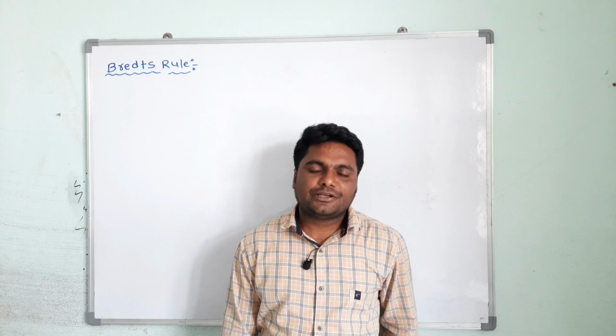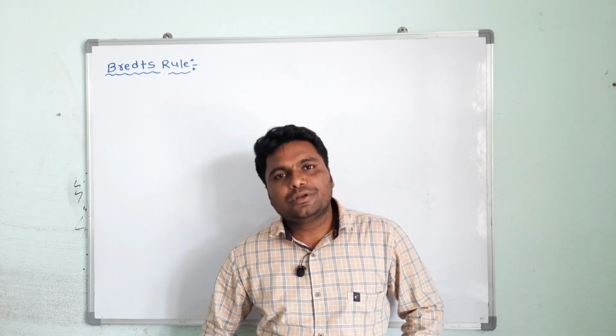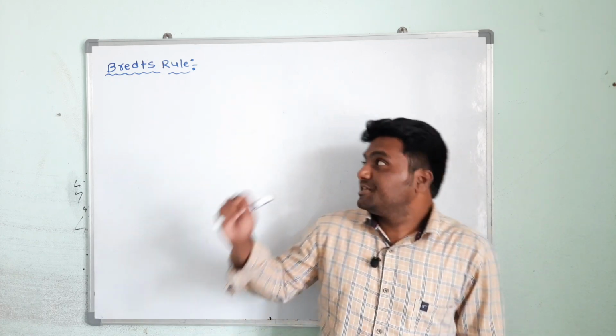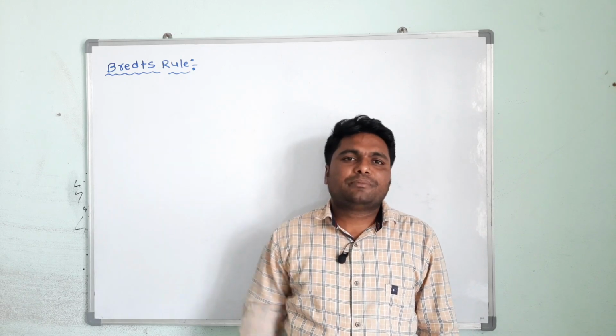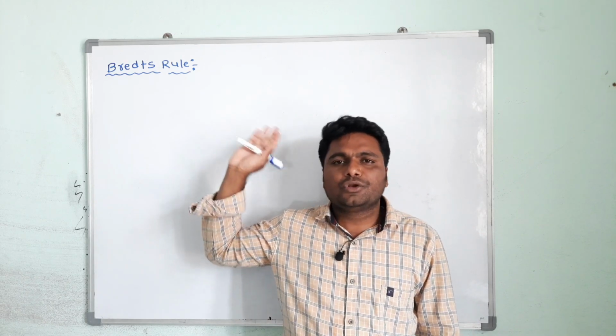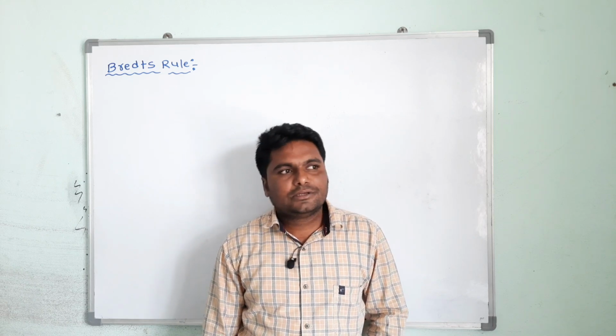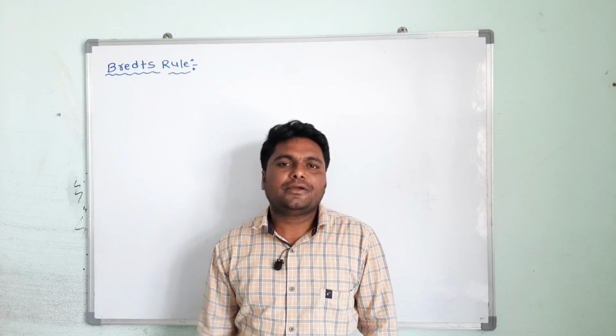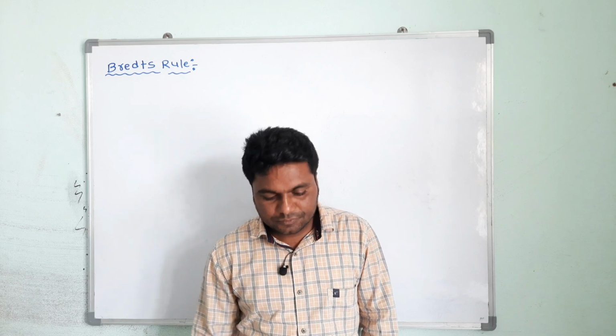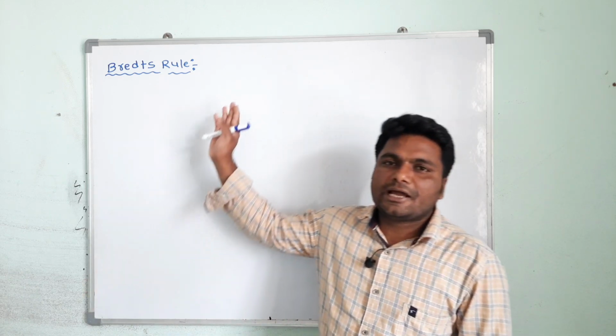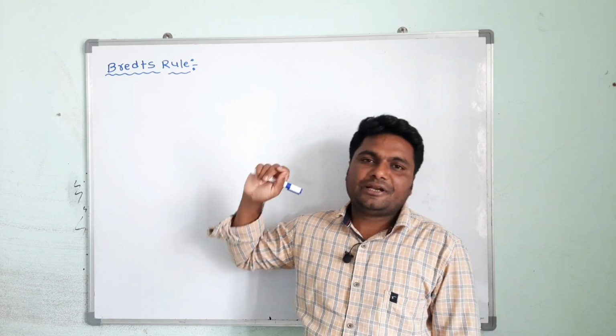Today I am going to introduce you to a very important rule from GOC, that is Bredt's rule. By using this rule, we can decide the stability of carbocation, carbon free radical, and even the stability of the pi bond also. So without wasting time, let's start: what is Bredt's rule?